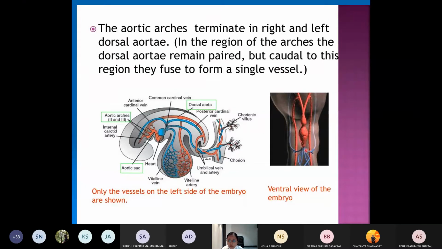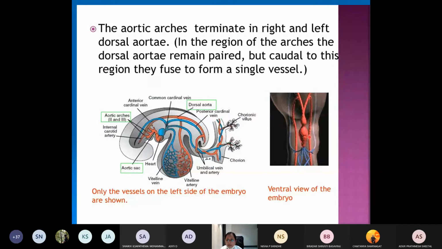This is the sinus venosus, which will be connected with the vitelline veins and the umbilical veins, and on either side will be the cardinal veins. This is the developing heart tube in the cardiogenic area. Now what happens? There are two vessels called the primitive aorta, which are running longitudinally in the embryonic area, or the embryonic disc. These are called the primitive aorta.